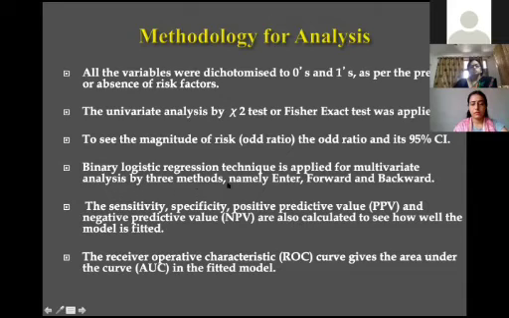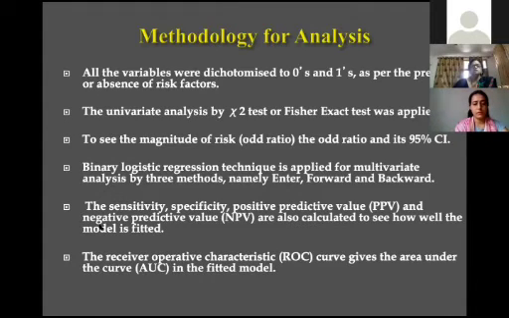So binary logistic regression is applied for multivariate analysis. Here again there are so many methods to enter the variables into the model: enter method, forward and backward. And you also have the contingency table. Yesterday I told you the contingency table is very important. You are able to see the association between two categorical variables by chi-square or Fisher exact test.